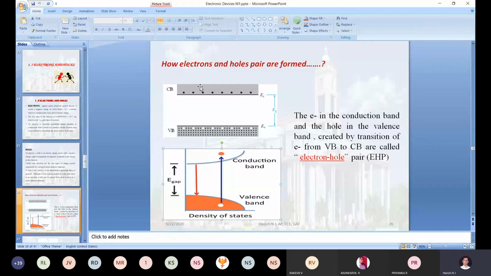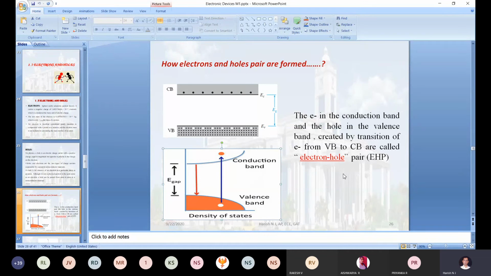compared to the first layer electron, such that while changing the thermal energy or the temperature of the room, we are initiating or generating the electron hole pair in the semiconductor. This is the one criterion, how the electron hole pair is generated.